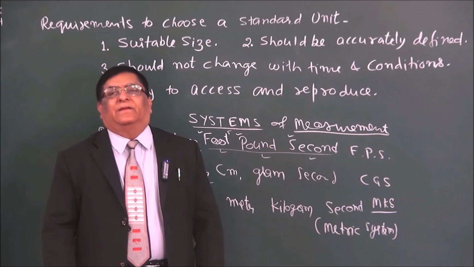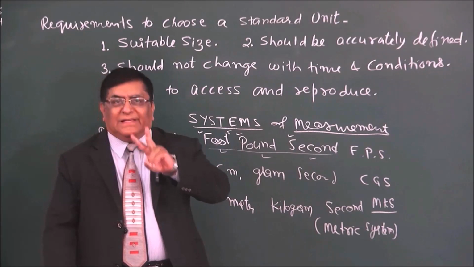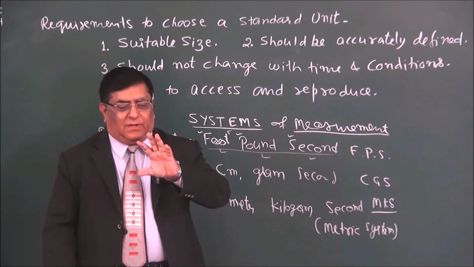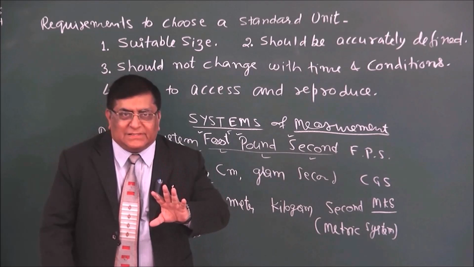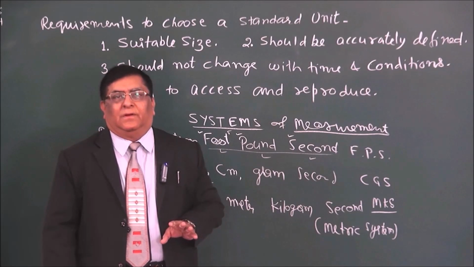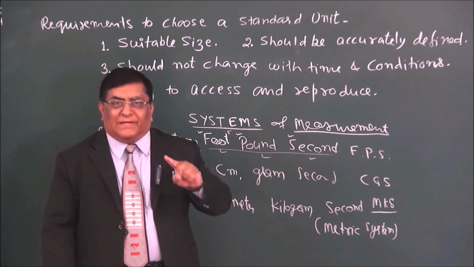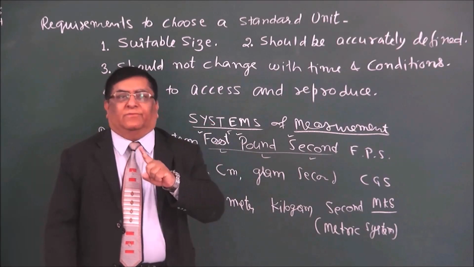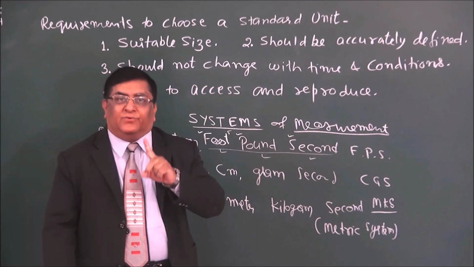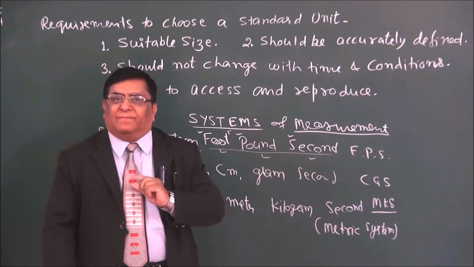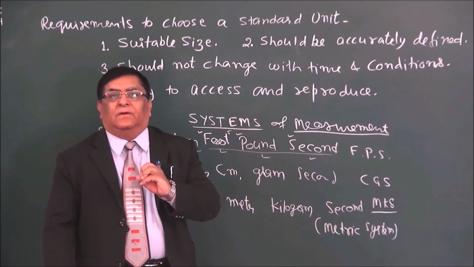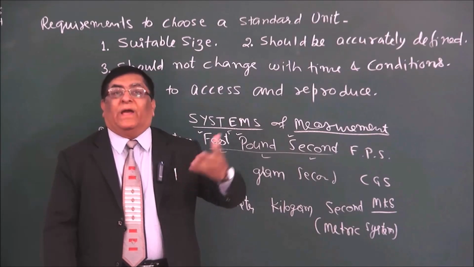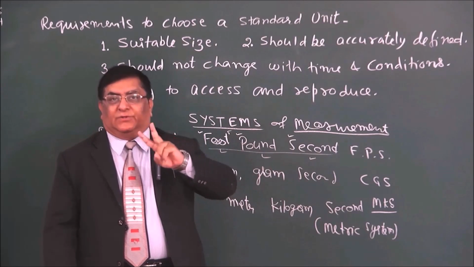Okay. Then there were two basic phenomena in our world which made it compulsory that we should have a uniform system of measurement all over the world. What made it necessary? Why? The two things.